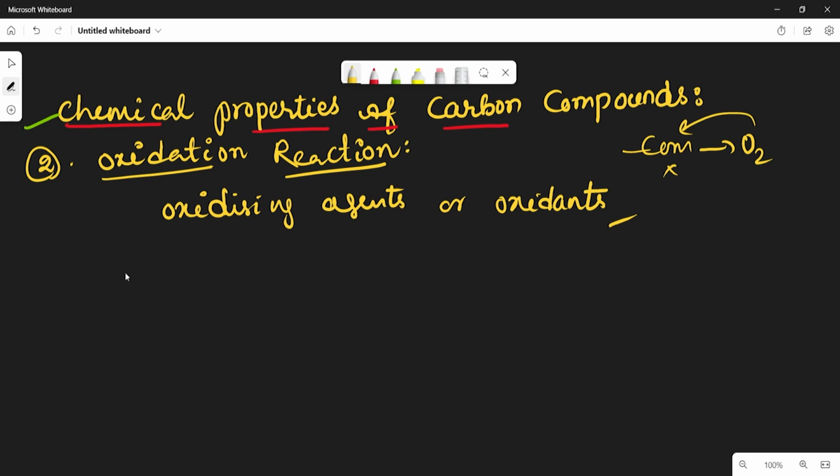If you see one example, CH3CH2OH, which is called ethyl alcohol, we know it.